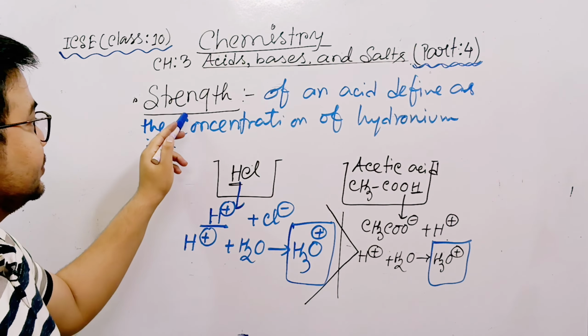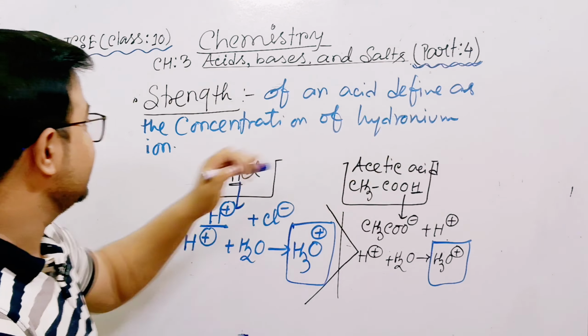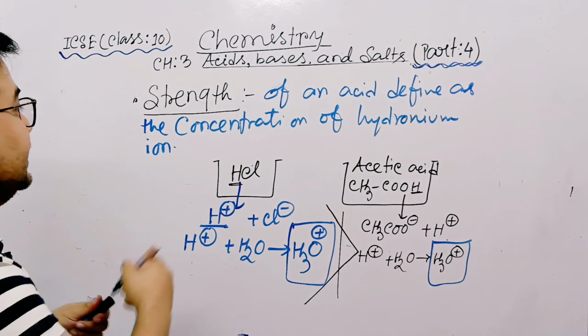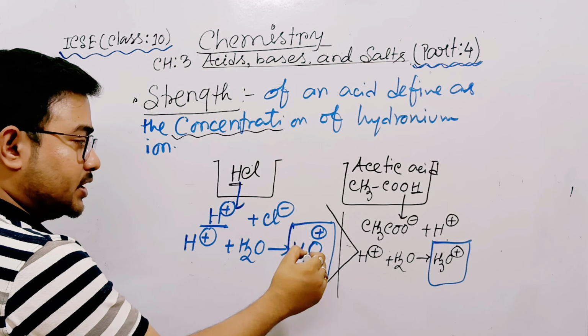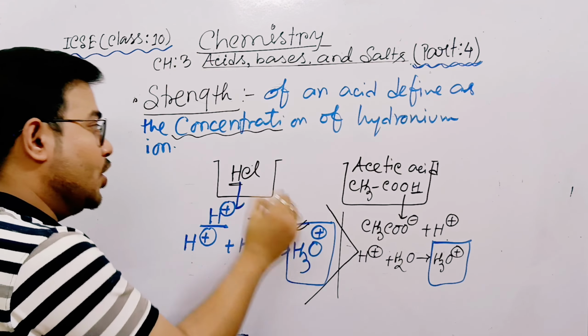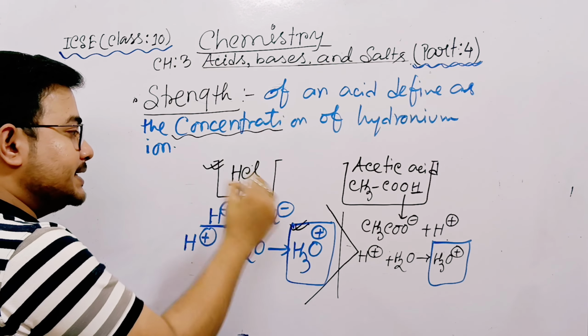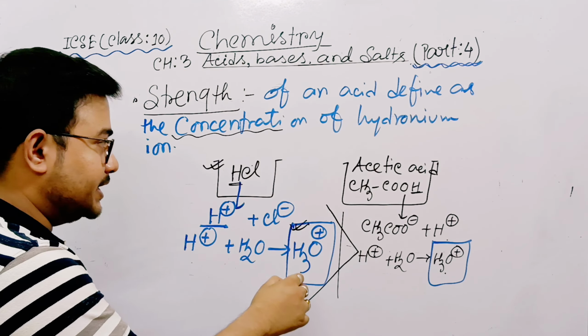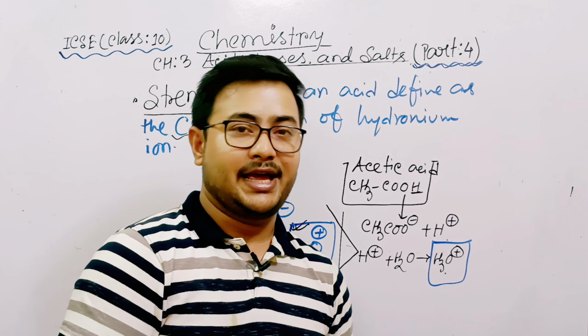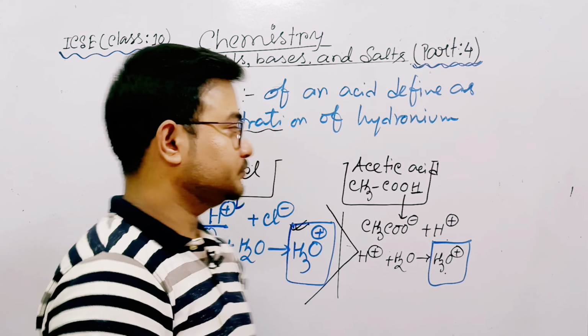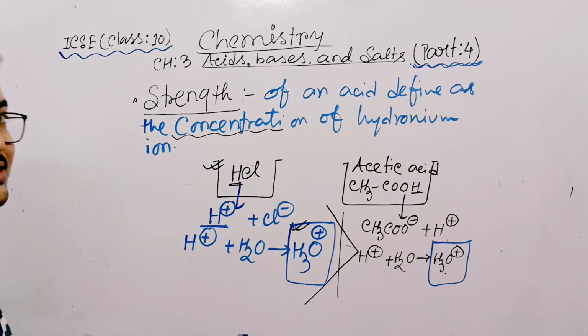Read the definition. Strength of an acid is defined as the concentration of hydronium ion. So see, it is hydronium ion. If the concentration of hydronium ion formed from HCl is more than that formed from acetic acid, since its hydronium ion is more concentrated, then HCl is the stronger acid than acetic acid. Do you understand? This is the concept of strength.